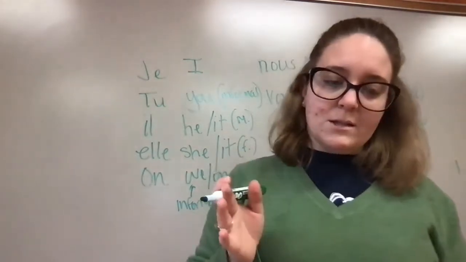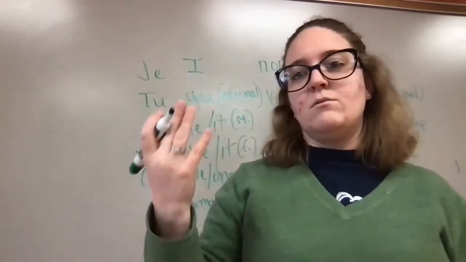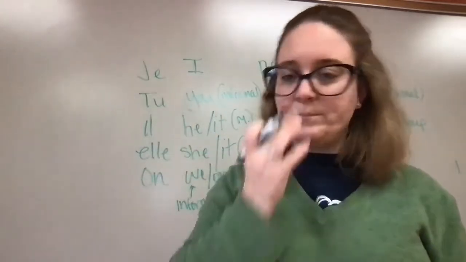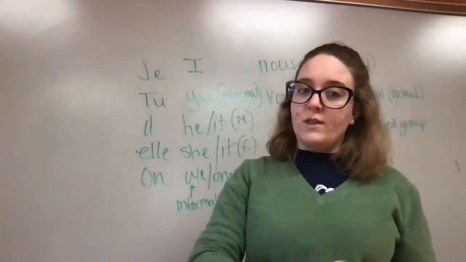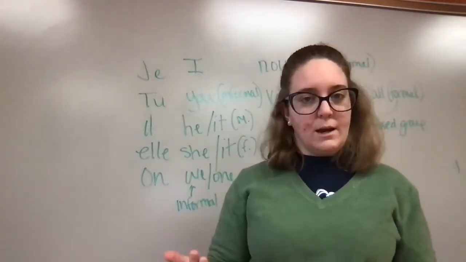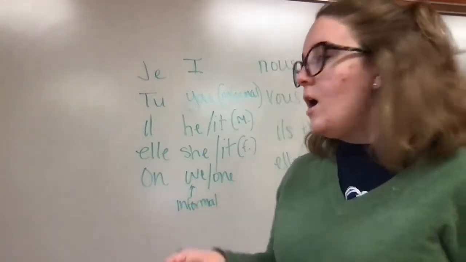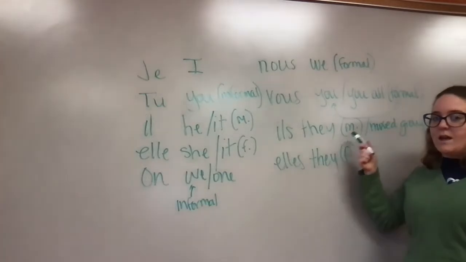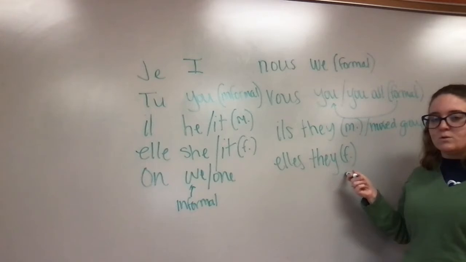And I hope that makes a little bit of sense as we go along and we do more exercises and we conjugate more verbs. You guys will start to get a feel for this sort of thing. And again, because in French, everything has a gender, even inanimate objects like tables and books and chairs and things like that. If we're referencing a group of masculine objects, then we use this form. If we're referencing a group of feminine objects, then we use this form.